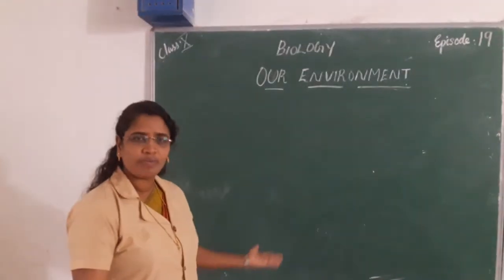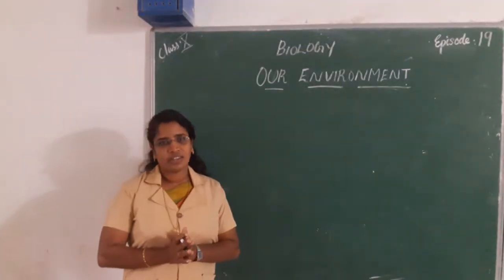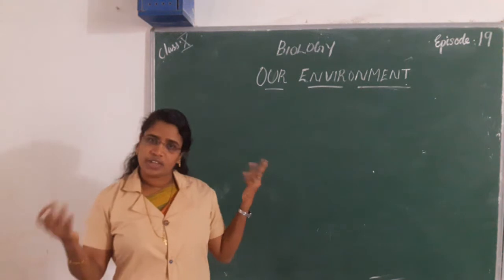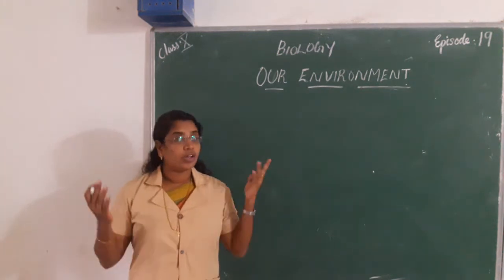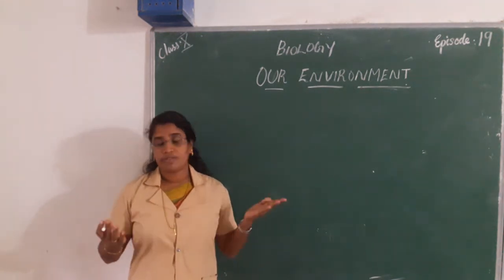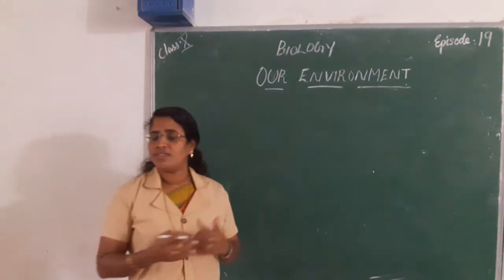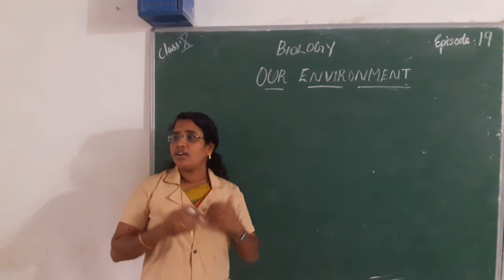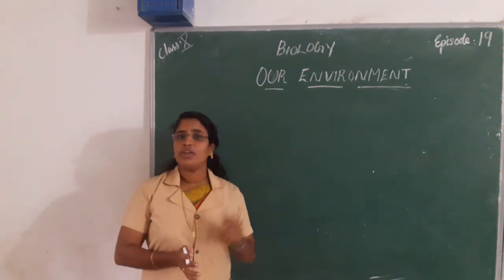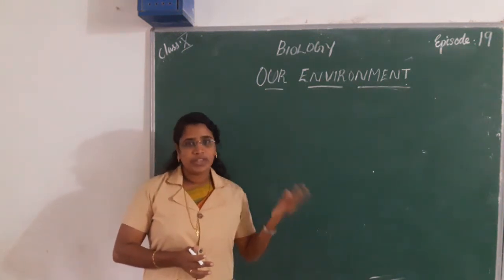What do you mean by environment? You are all familiar with the term environment. Environment simply means our surroundings. We can observe so many things around us that include living things and non-living things. We can't survive only with the biotic or living things.